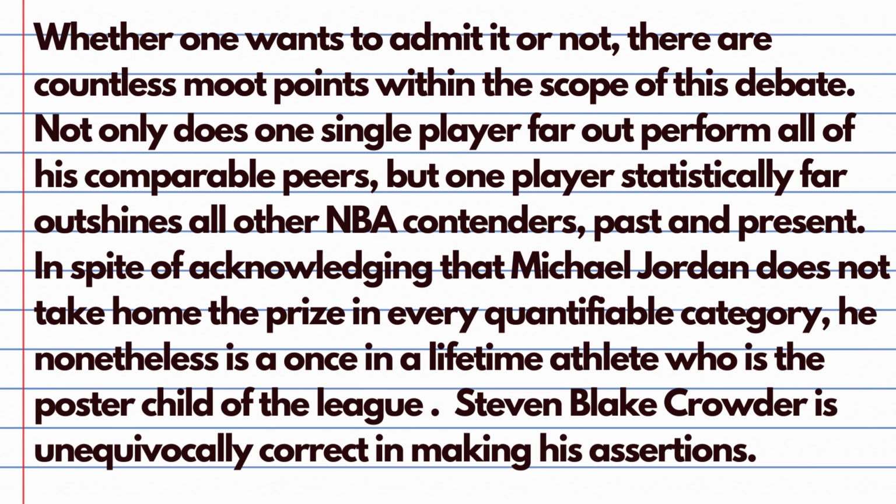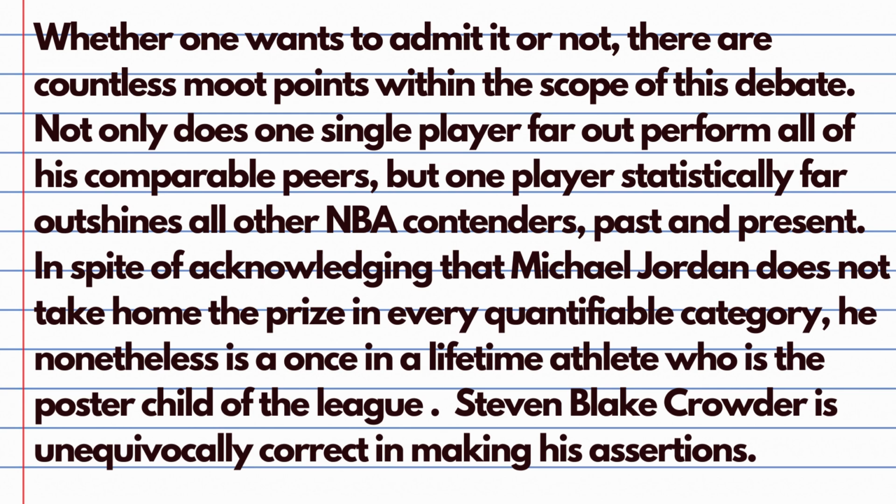And for simplicity's sake, I said this. When you state your thesis, drop the name Stephen Blake Crowder, because you have to either defend, challenge, qualify, or refute Crowder's assertion that Jordan is the GOAT. So if you drop the name Stephen Blake Crowder in the first or the last sentence, we're going to be able to distinguish whether or not you have a declarative or inverted heuristic model.